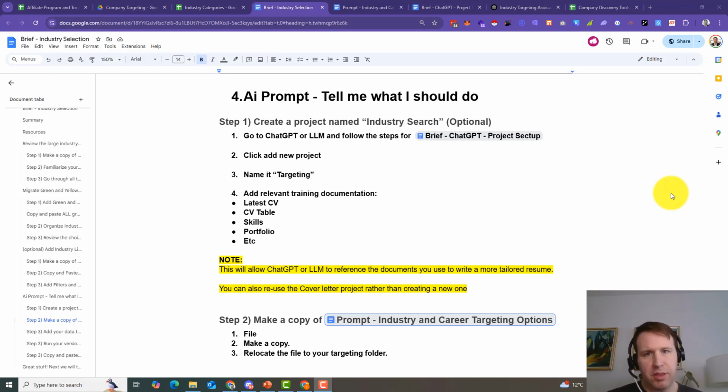The purpose of this part of the brief is to have AI almost act as our career coach. And it's a really interesting way of doing it so that we're not having to go through and select the individual industries. So follow along. It should be very straightforward and you'll get the hang of it very quickly.